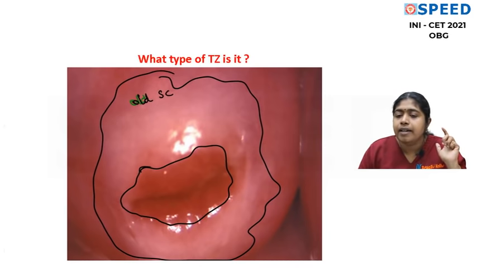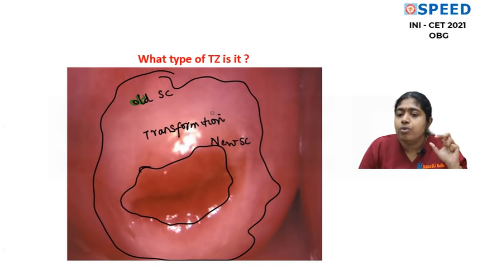The dark red color is actually the endocervix, which has come out and is slightly seen. Now this is the new squamocolumnar junction. And the region between the old and the new squamocolumnar junction is the transformation zone. The entire transformation zone is seen and visible on the ectocervix itself. So what type of transformation zone is it? It is type 1 transformation zone.